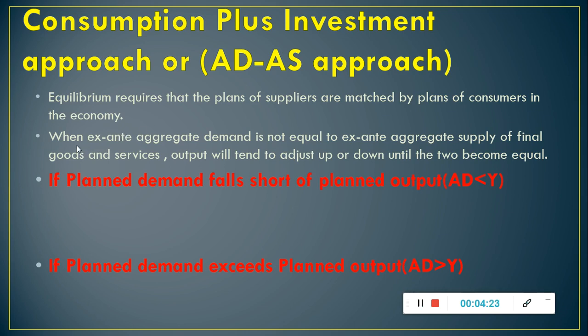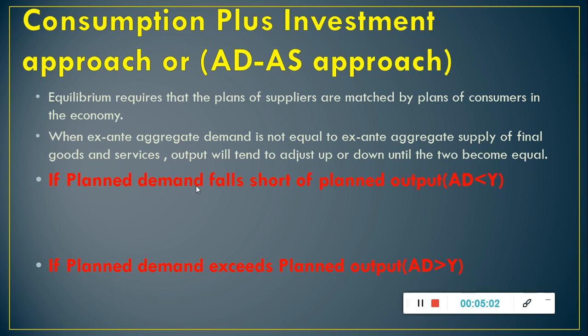Now what will happen when ex ante aggregate demand is not equal to ex ante aggregate supply of final goods and services? That means the economy is facing disequilibrium. In that case, output will tend to adjust up or down until the aggregate demand and aggregate supply becomes equal, or we can say that until we get the equilibrium, output will tend to adjust.